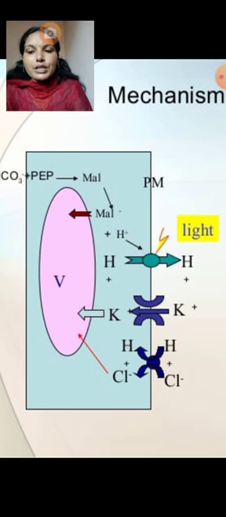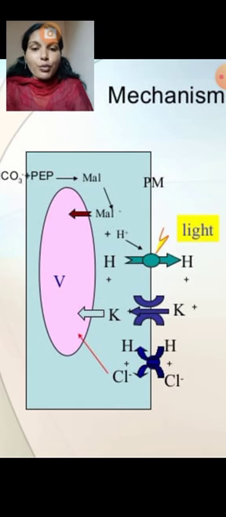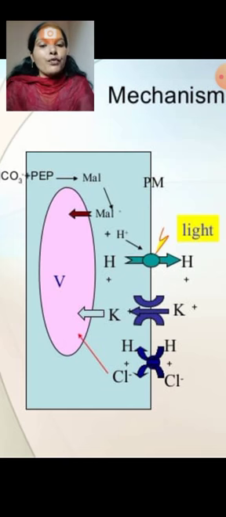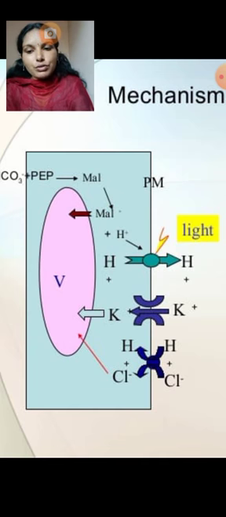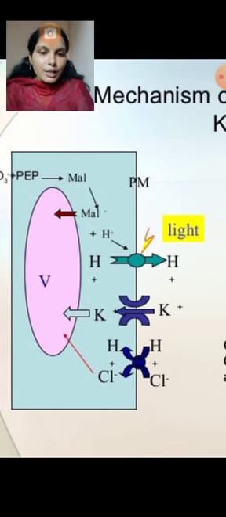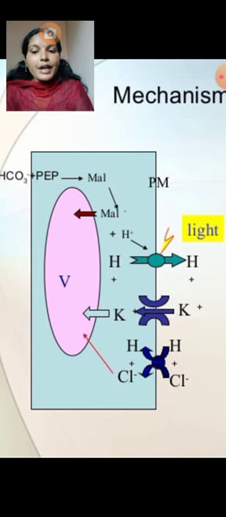Potassium ions diffuse into the guard cells, and potassium, chloride and malate ions are grouped in the guard cells. As a result, the osmotic potential in the guard cells becomes more negative. When the osmotic potential becomes more negative, water enters from the subsidiary cells into the guard cells. As a result, the guard cells swell and the stomata are open.